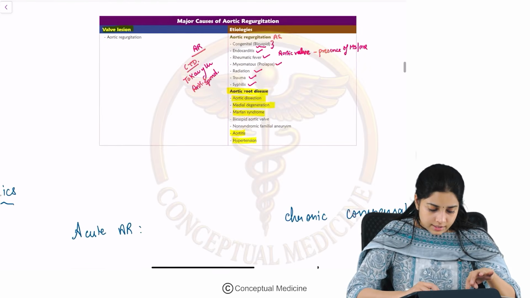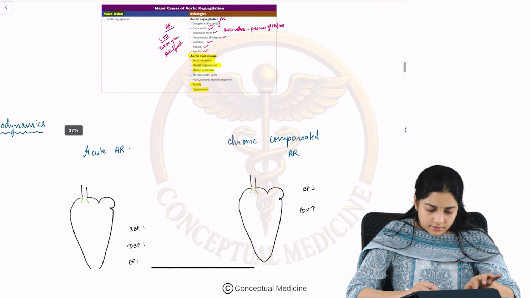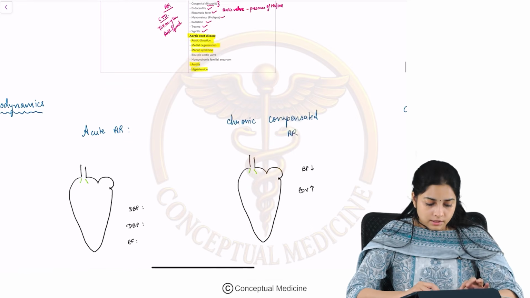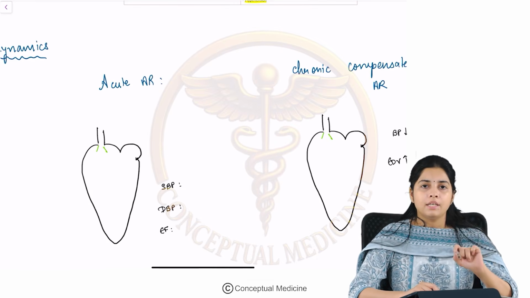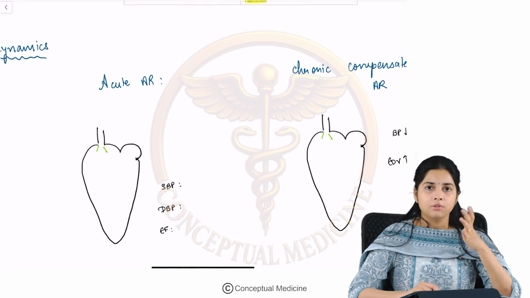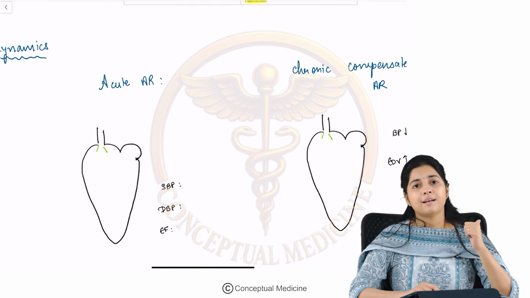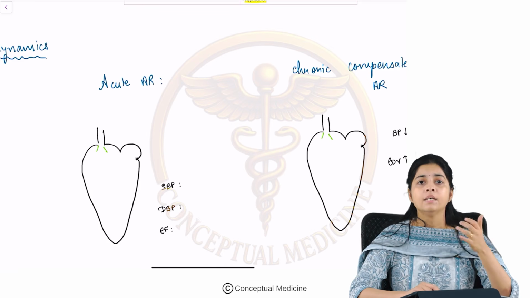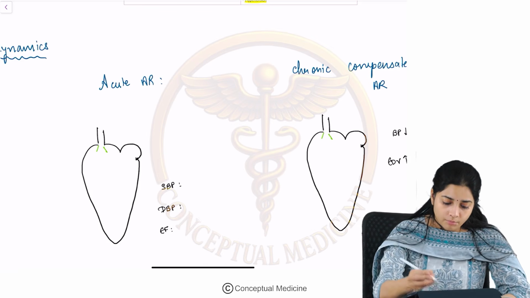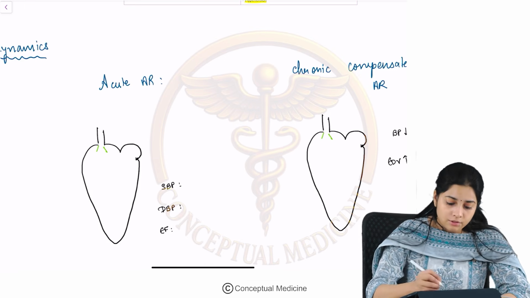Now, let us move on to the hemodynamics of aortic regurgitation. So, in acute AR, when do you get an acute AR? Acute AR can happen secondary to infective endocarditis. It can happen secondary to trauma. So, what happens when there is an acute AR?